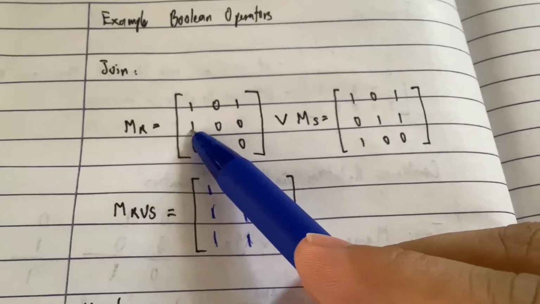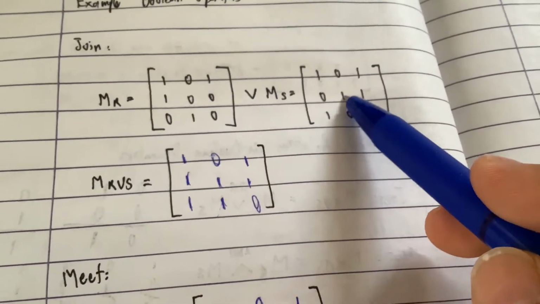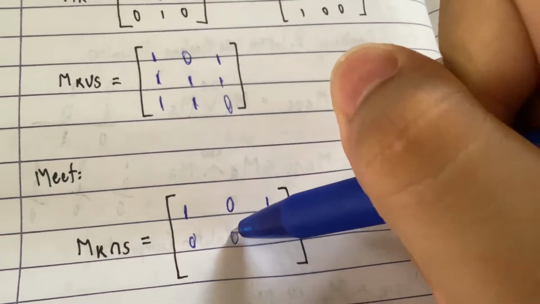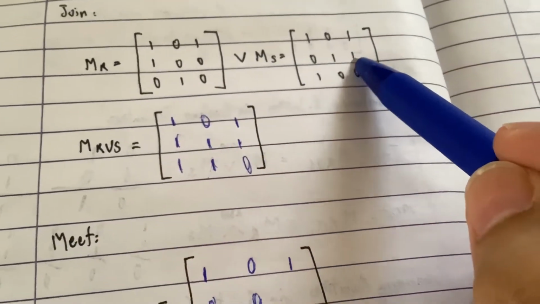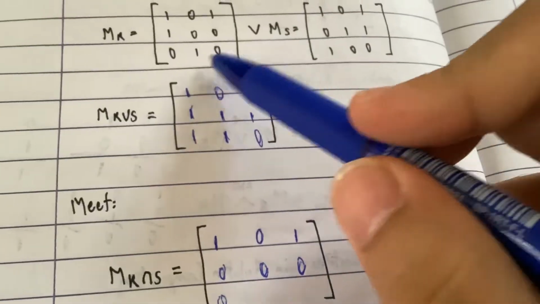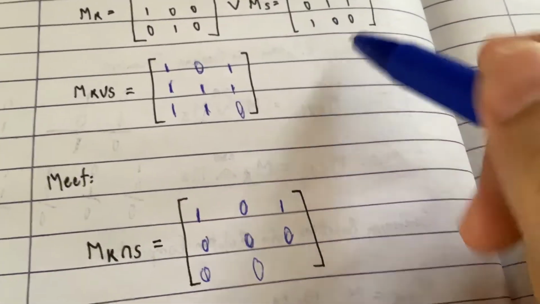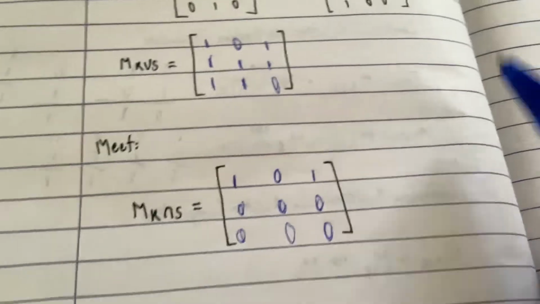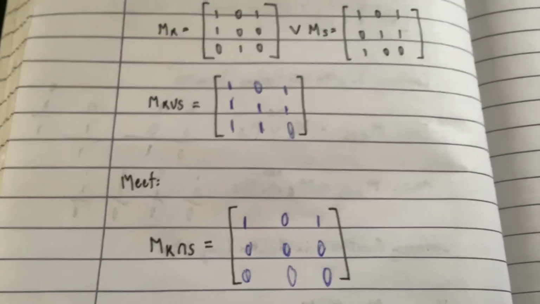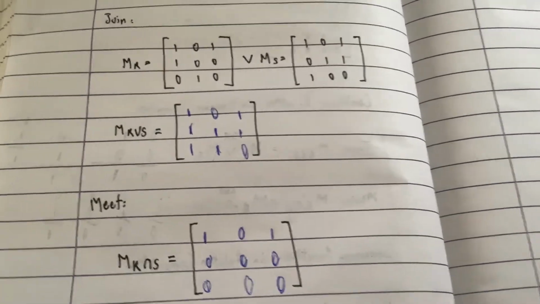And this is 1, but this is 0, we write down 0. And then this is 0, this is 1, we write down 0. And then 0, 1, we write down 0. 1, 0, we write down 0. And 0, 0, we write down 0. So yeah, this is how you answer. This is how you get join and meet. Very, very simple.